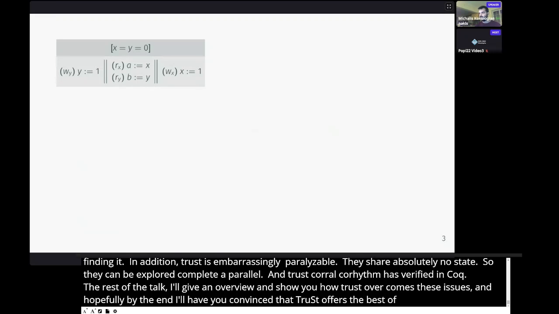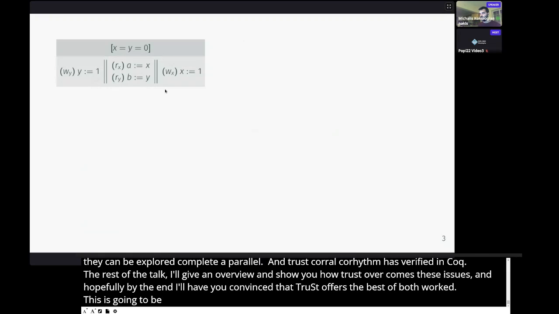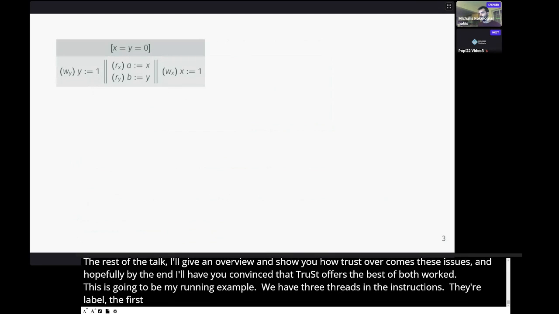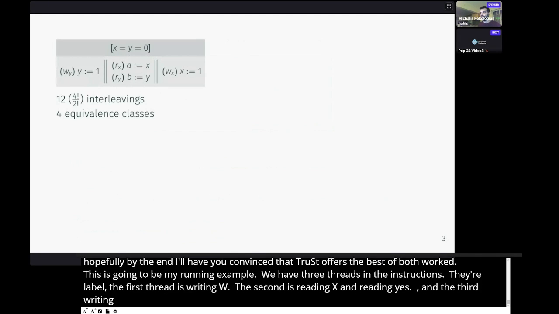We have 3 threads, and the instructions are labeled. The first thread is writing Y, the second thread is reading X, and then reading Y. And the third thread is writing 1 to X. Now, this program here has 12 interleavings that can be partitioned into 4 equivalence classes. Take my word for this.